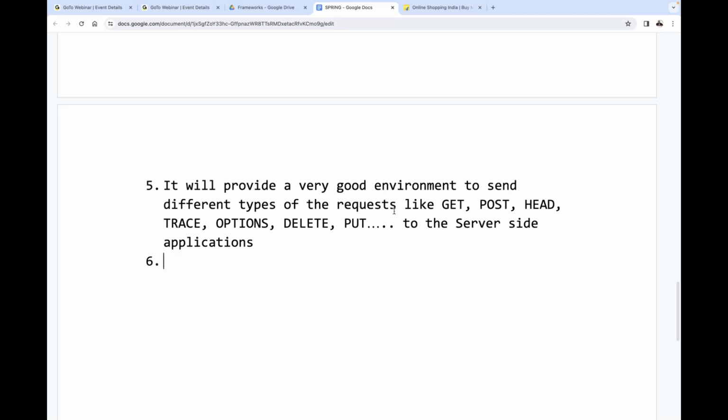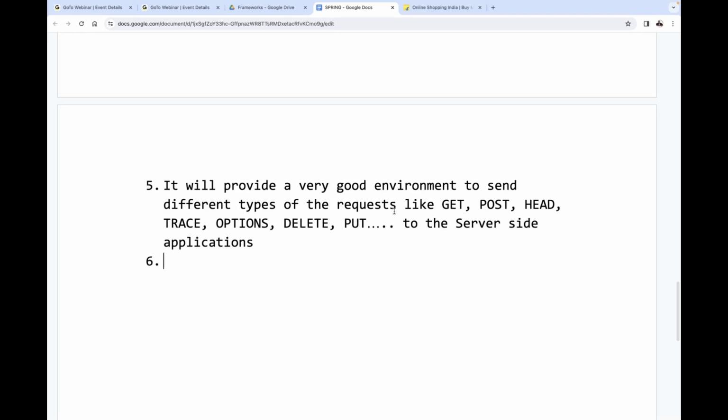By default, a get request goes to the server side. The default request type is get. Without specifying any particular request type, if we send a request to the respective server-side application, that request type is a get request. But not only get requests, I want to send some post requests. I want to send some head requests. I want to send some delete requests.